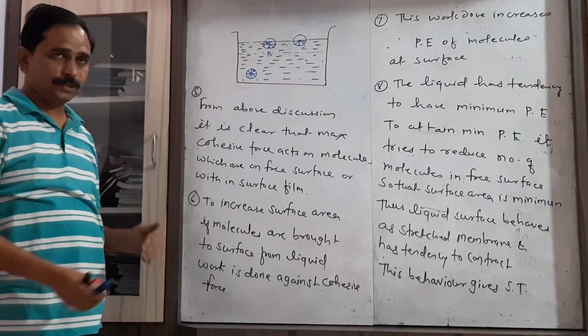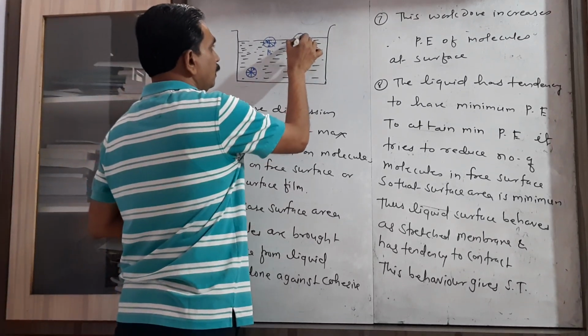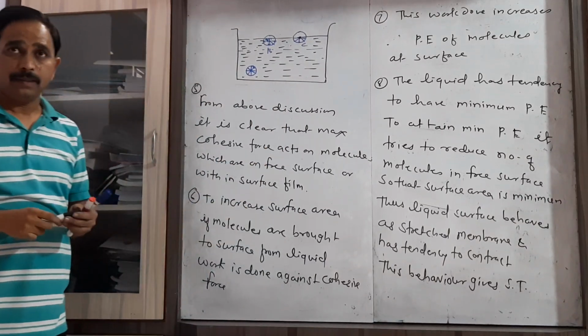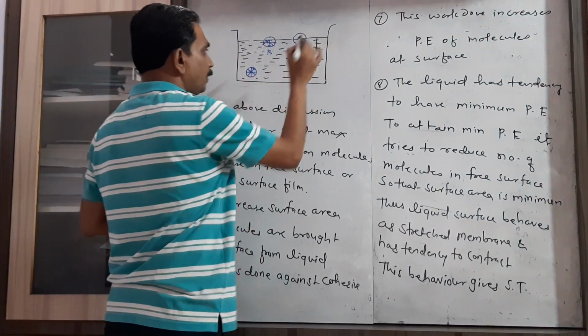Now from the above discussion, it is very clear that the molecules which are present on the free surface or within the surface film experience the maximum cohesive force in downward direction.